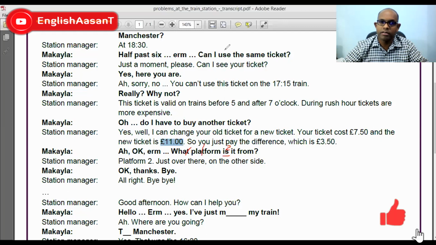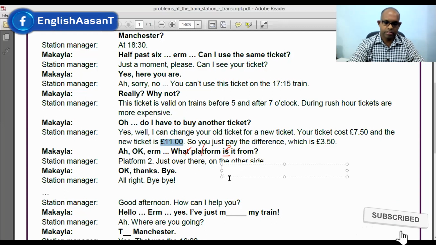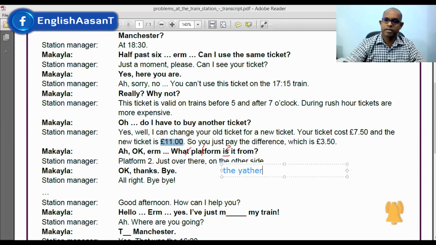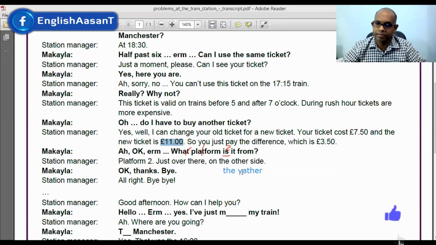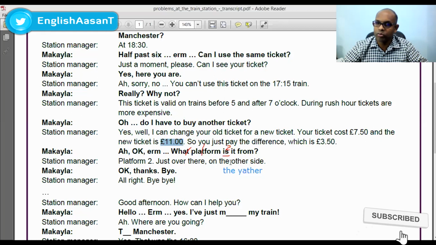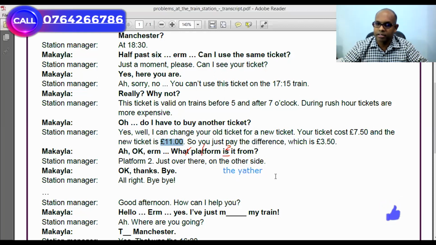So when we say on the other, that's the other side. It is pronounced kind of like this, the other side. We will look at the linking sound later on, but as of now, just please consider that when there is the added to a word starting with a vowel, it becomes the other side. Okay. Okay, thanks, bye. All right, bye. Right, are there any questions on this, please?